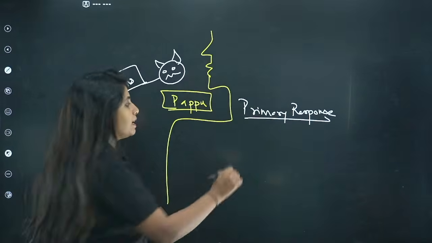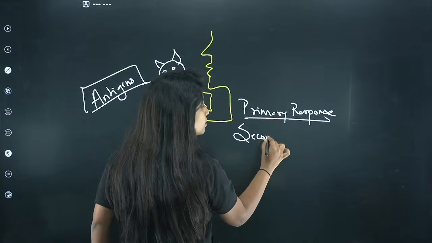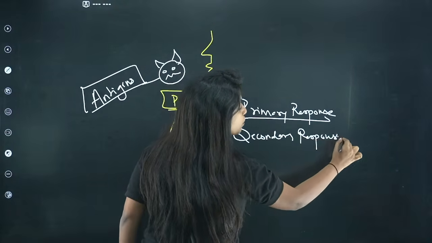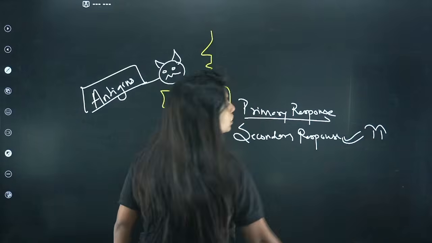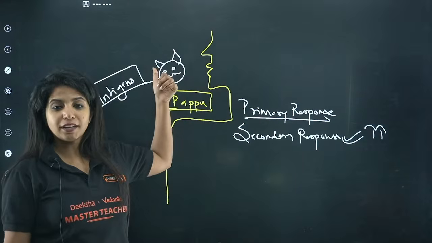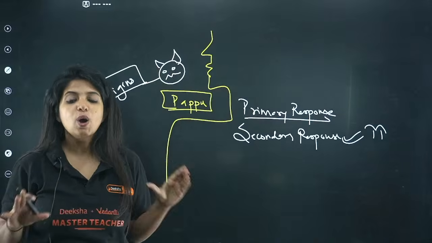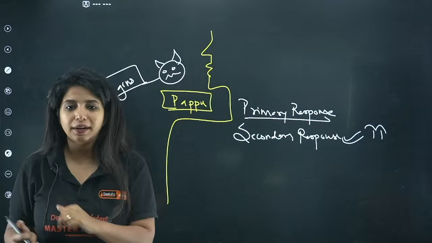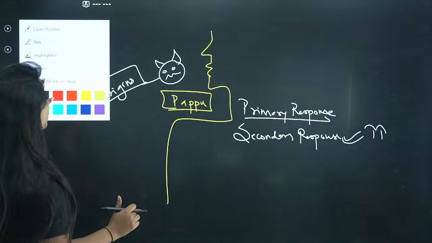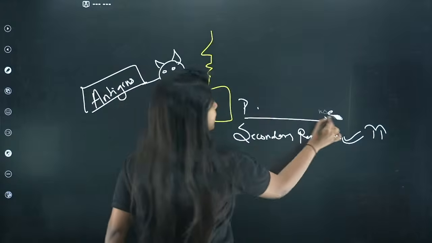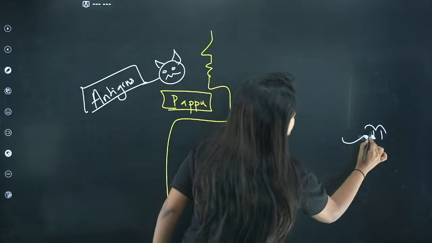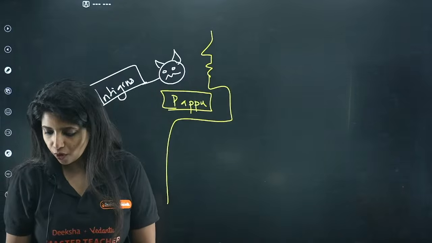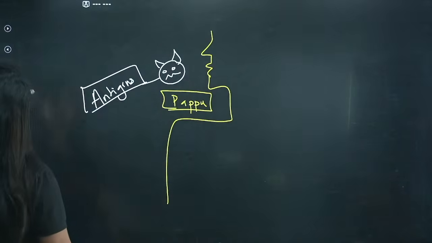Then the second time, my dear children, when the same thing comes into our body, what is going to happen? There is going to be a secondary response, and this is going to be super good, such that this particular antigen is not left behind, it is killed. Why do you think the secondary response is much better? The reason is that in the first encounter, our body starts making some very important things. And here comes the role of your